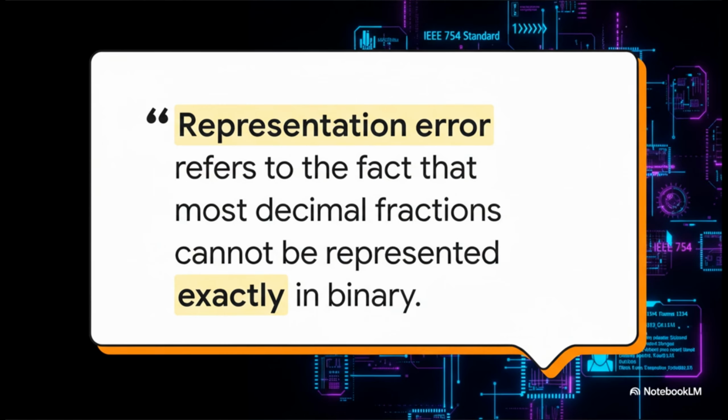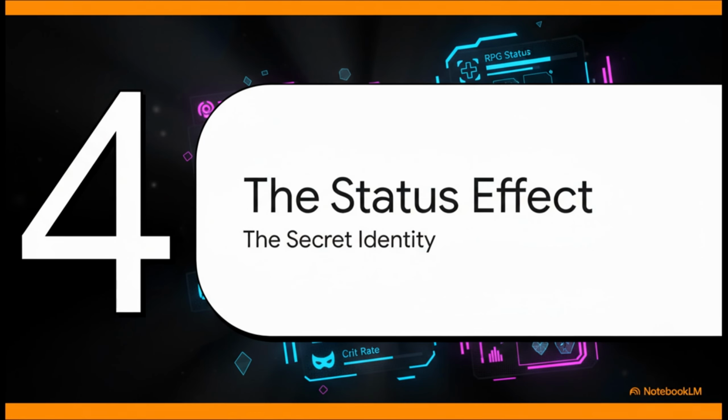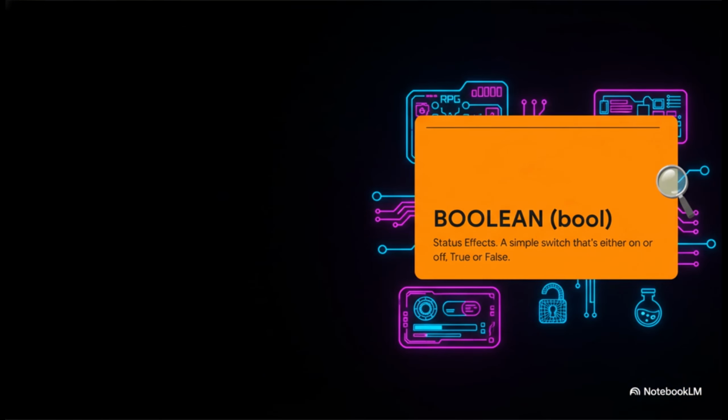Okay, so our hero is really taking shape. They've got a name, health, a crit rate, but there's one more core stat. And this one seems like the simplest on the surface, but it's hiding a pretty surprising secret identity. And this is the boolean.